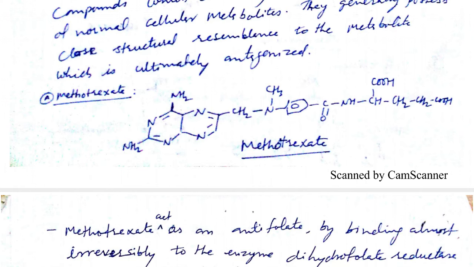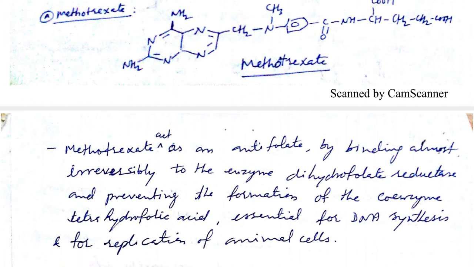So this pteridine nucleus of methotrexate is especially responsible for binding to dihydrofolate reductase. So what is the mode of action? Look here. Methotrexate is able to inhibit the dihydrofolate reductase enzyme. What is the use of the dihydrofolate reductase enzyme?